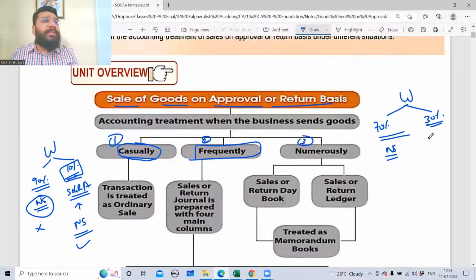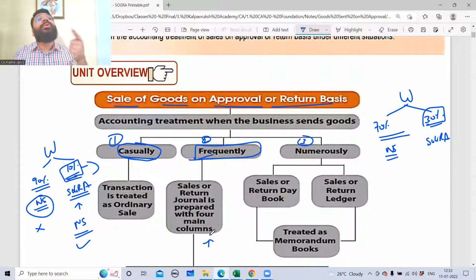So 30% of your business transactions are based on SOGRA. Which means, compared to 10%, 30 is a little bit more. So the frequency of SOGRA transactions is a little bit higher than casual. If your transactions are frequent, then there's a different way in which you will do the accounting. You will not treat it as a normal sale. You will treat this in a different way. What is that way? We'll learn it in the upcoming classes.